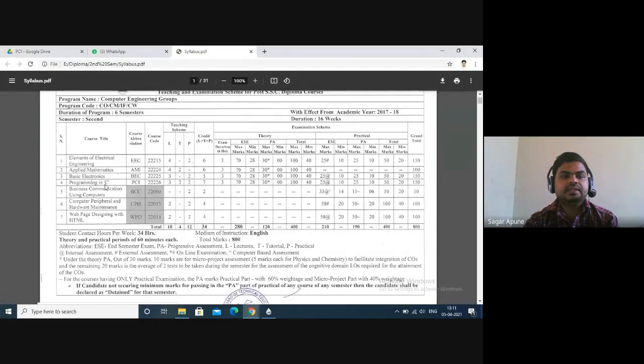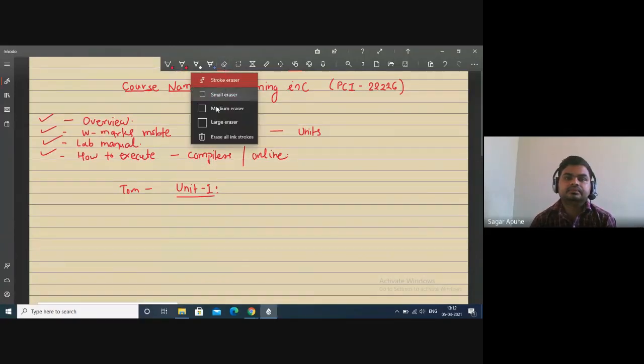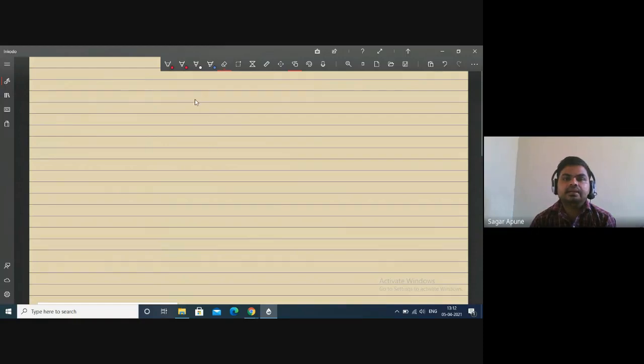Okay, now we will discuss our syllabus. Programming in C. Here the course abbreviation is PCI and the course code is 22226. Okay, so here just check it out. Your paper is divided into 2 parts. First one is the theory part and another one is the practical part, right? So your subject weightage is divided into these two parts.